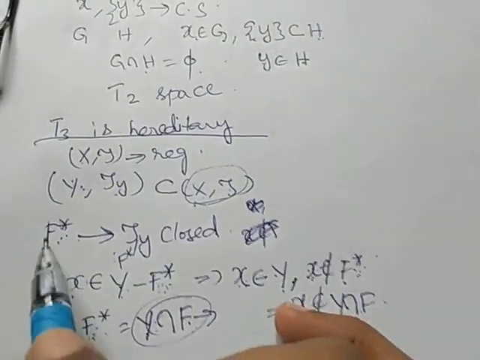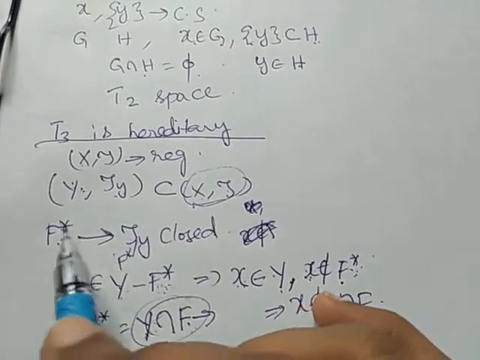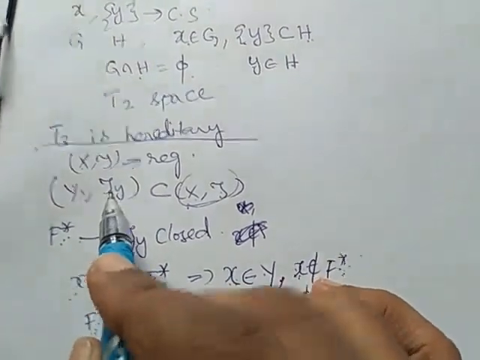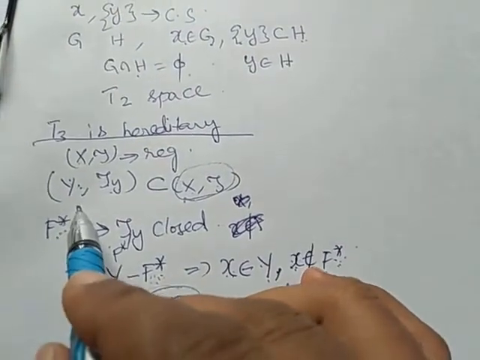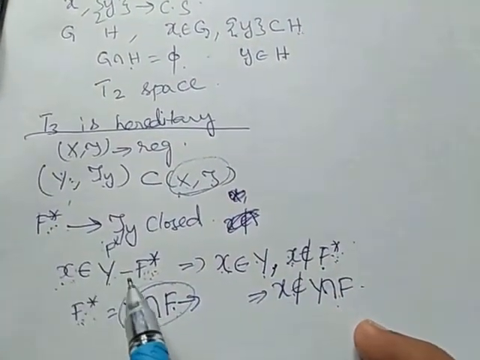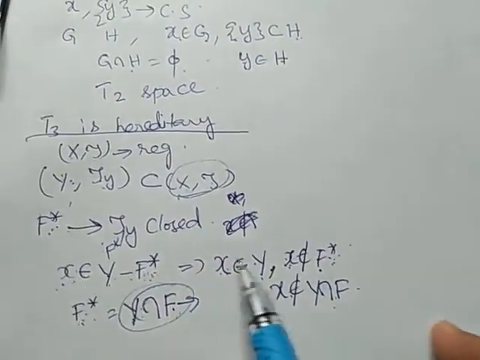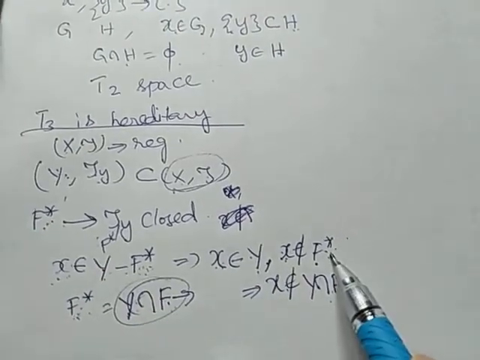I repeat, I am considering F*, some closed set in Y. X belongs to Y minus F*. This implies x belongs to Y and x does not belong to F*.